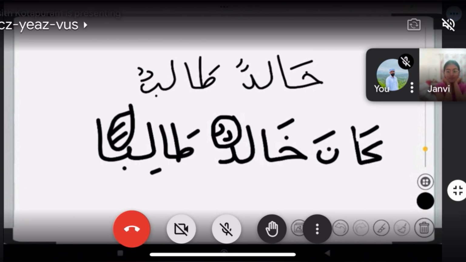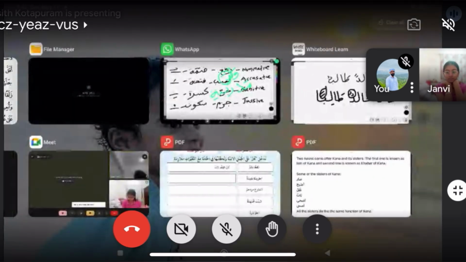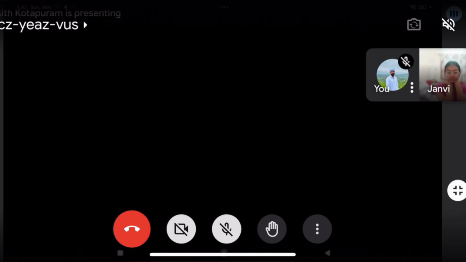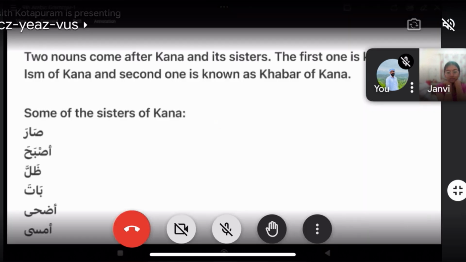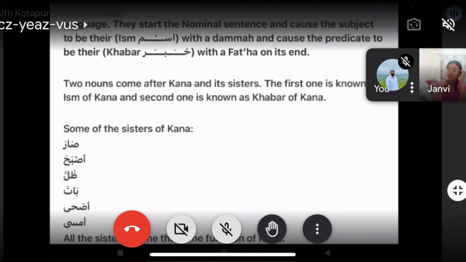So when Kana enters a sentence, the first noun will be nominative case and the second noun will be accusative case.